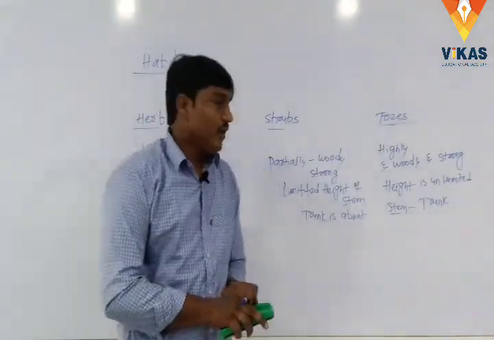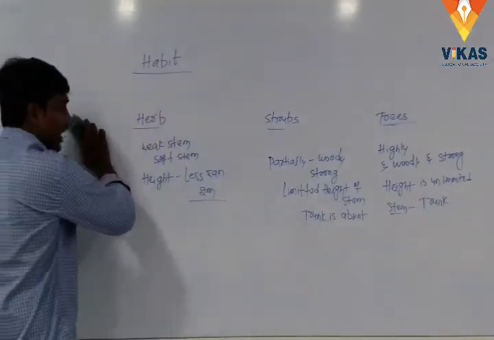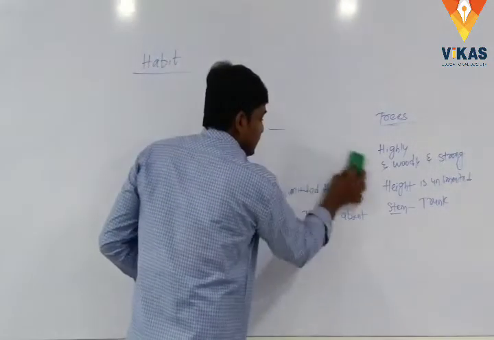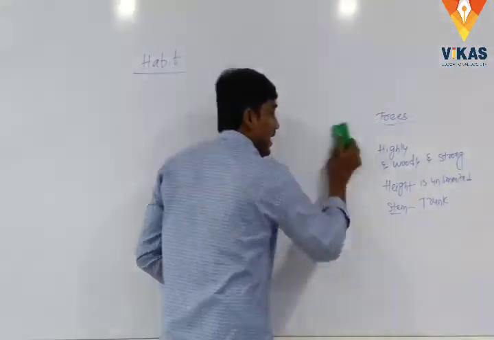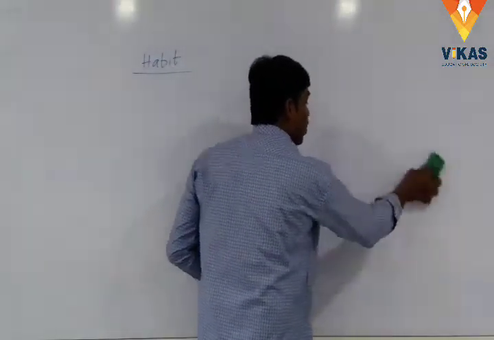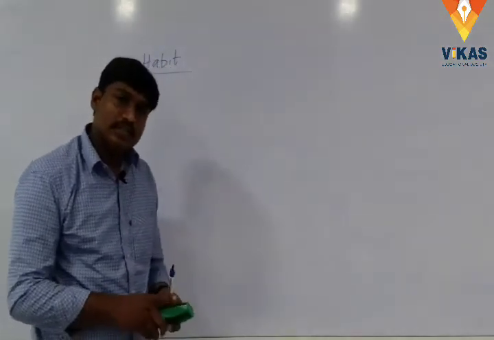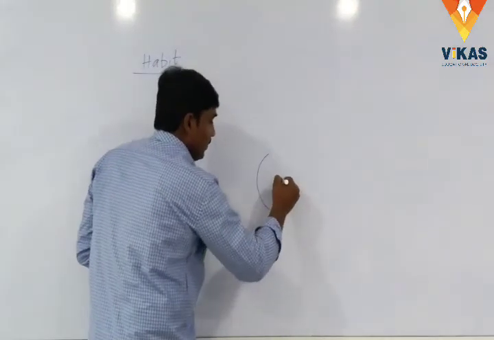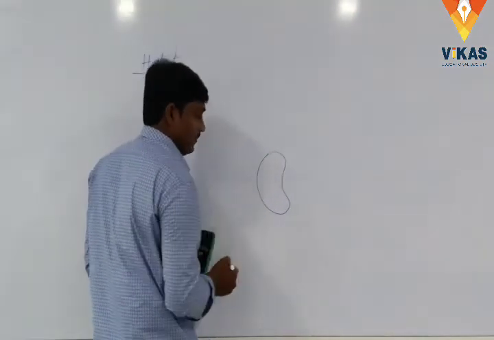Here we go for how the roots and the shoot system are produced in plants, and how plants arise from seed. Students, please listen carefully.